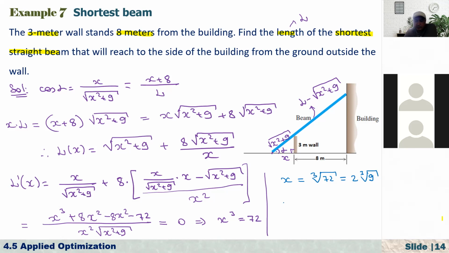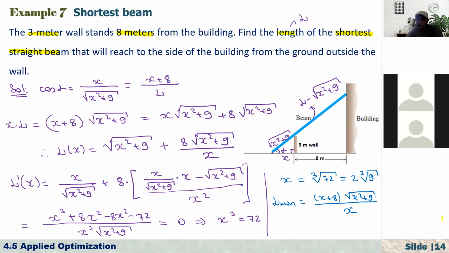Let me just write here: L minimum is equal to (x plus 8) times the square root of x squared plus 9, over x. Now x equals the cube root of 72.